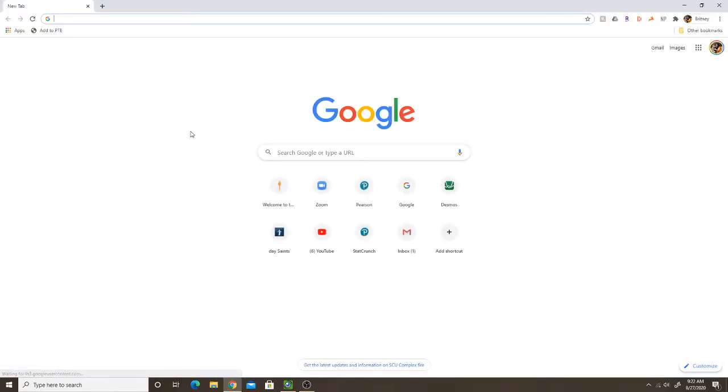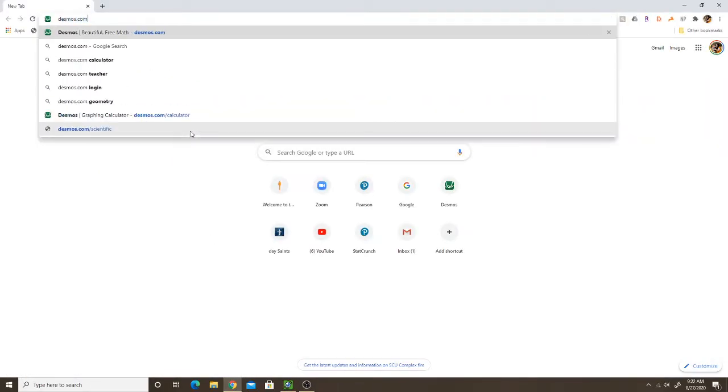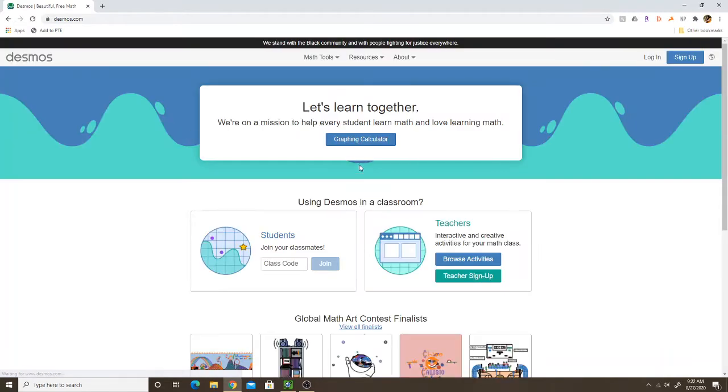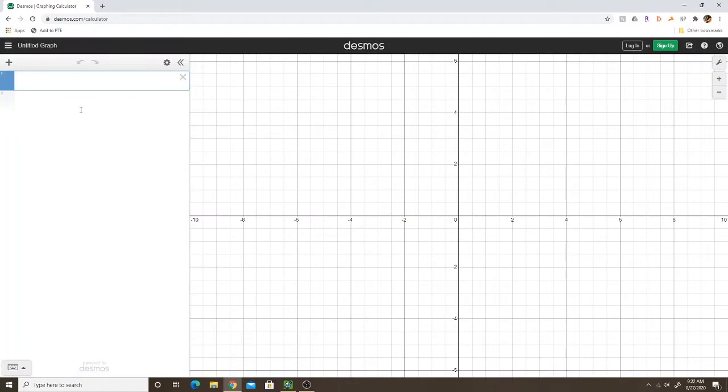So let me pull up Desmos. Okay, so we could look at sine x over x. And it seems like as x approaches 0, we're probably approaching 1, even though the function is undefined there.